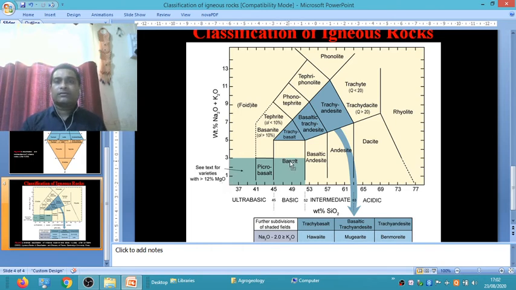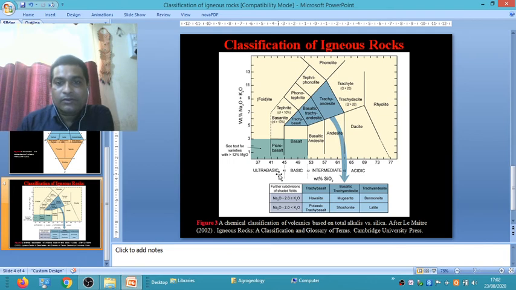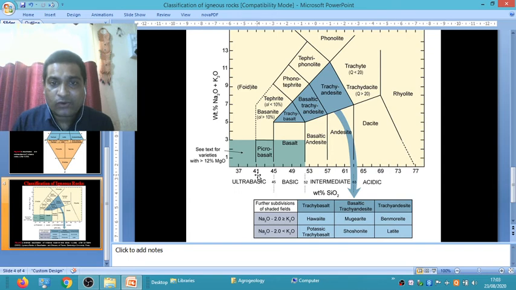And on the other hand, this is only for volcanic rocks. This is not for granite rock. Those volcanic rocks between 41 to 53% of silica are called basic type of volcanic rock, and those volcanic igneous rocks with silica percentage between 52 to 63% are called intermediate type of volcanic igneous rocks. And those volcanic igneous rocks with silica percentage more than 63%, very rare cases, are called acidic type of igneous rocks.